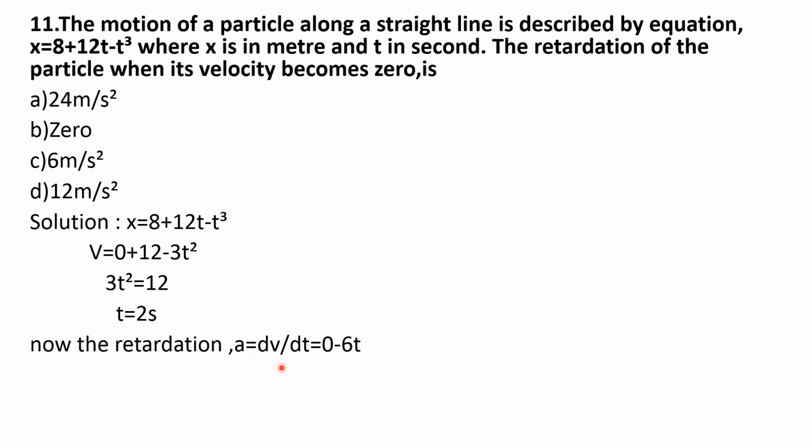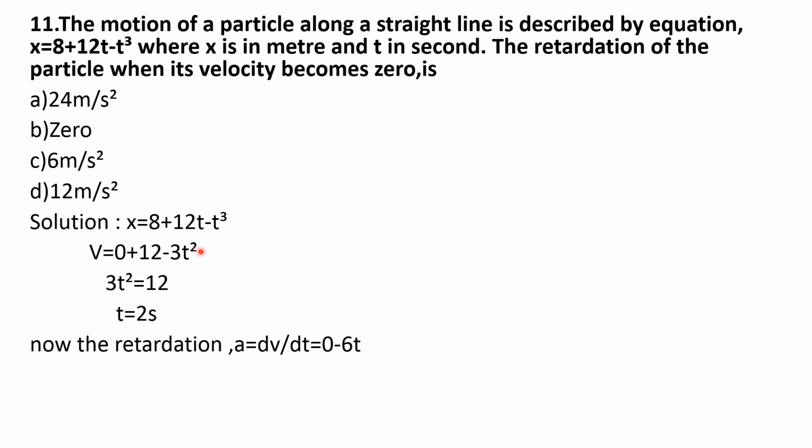Acceleration is equal to dv by dt, means you have to differentiate the velocity equation with respect to time. Differentiation of 12 becomes 0 because it is constant. Differentiation of any constant term is 0. So remaining is minus 3t square.